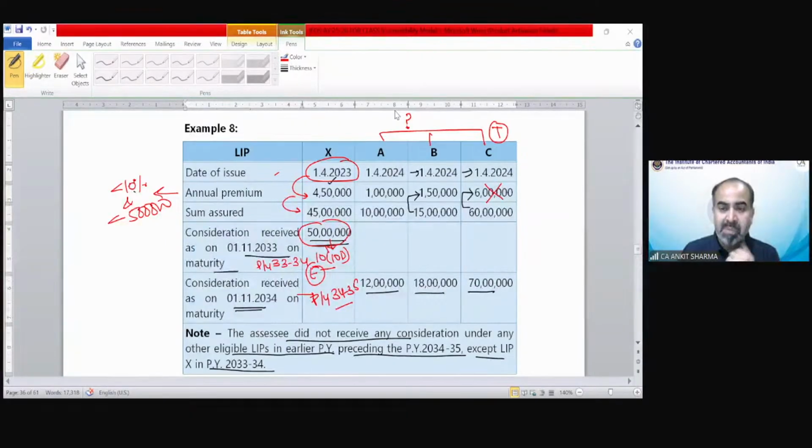Tanu is saying B is exempt. Maximum 50,000 remaining is exempt. So both will be taxable. Priyanshi is saying, okay. Miss Soumya is saying A and B exempt. Mohammad Farhan is saying B exempt.